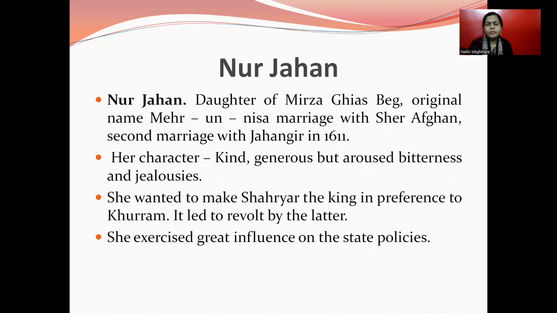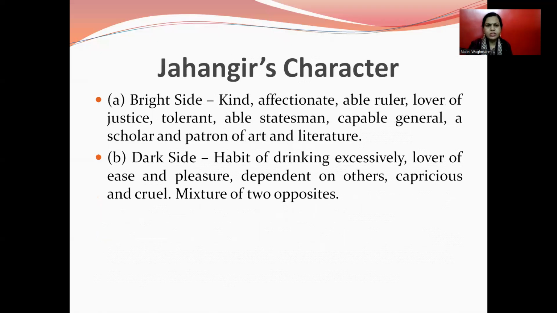In his lifetime, Nurjahan played an important role. Daughter of Mirza Ghias Beg, her original name was Mehrunnisa. Her first marriage was with Sher Afghan, and her second marriage was with Jahangir in 1611. Her character was kind and generous, but it also aroused bitterness and jealousy. She wanted to make Shahriyar the king in preference to Khurram. It led to a revolt by the latter. She exercised great influence on the state policies.